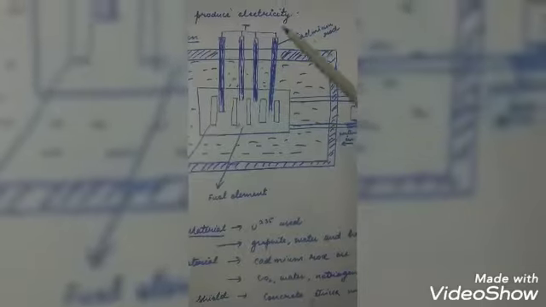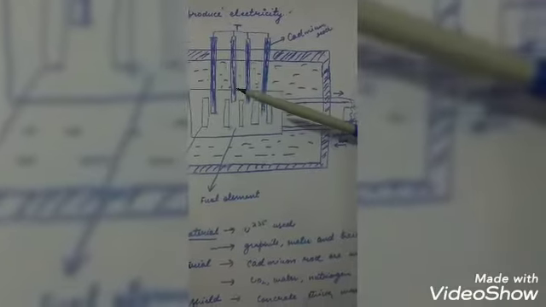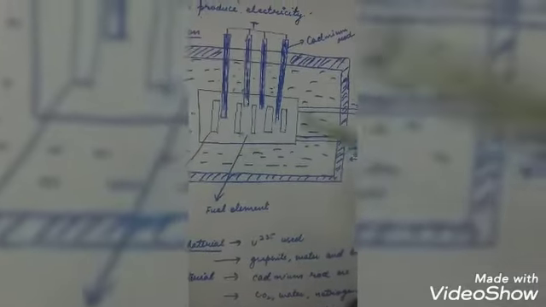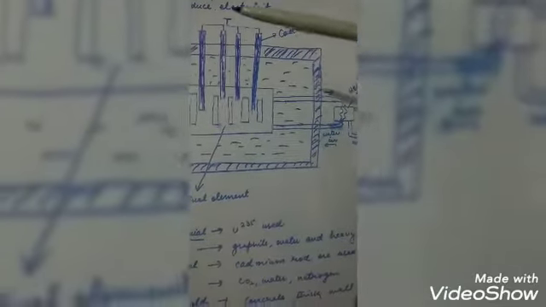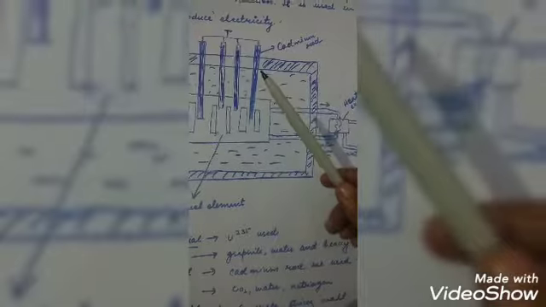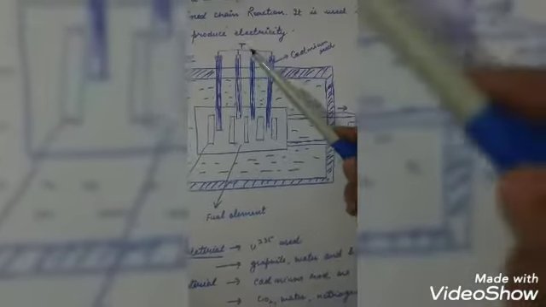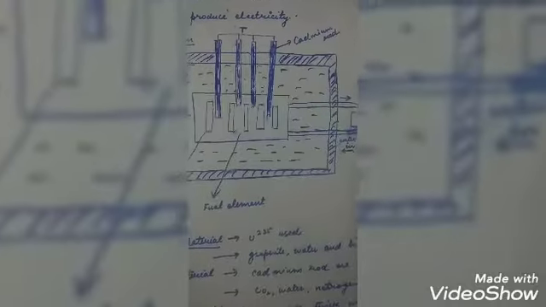These are the cadmium rods, and these are used to control the chain reaction and maintain a stable reaction rate. This material controls the number of neutrons available for the fission reactions. So cadmium rods are used to control the chain reaction.